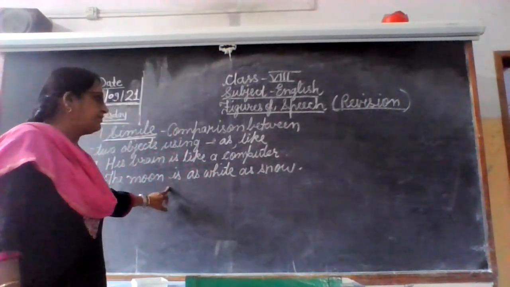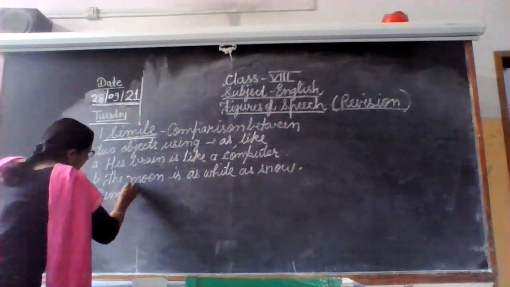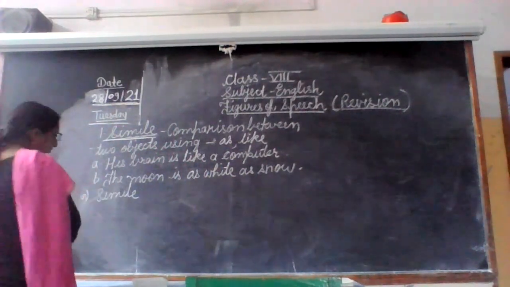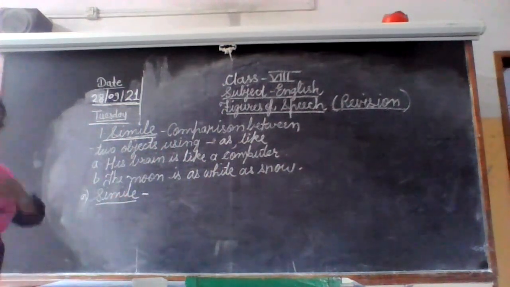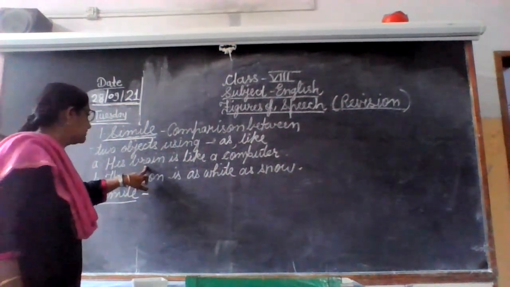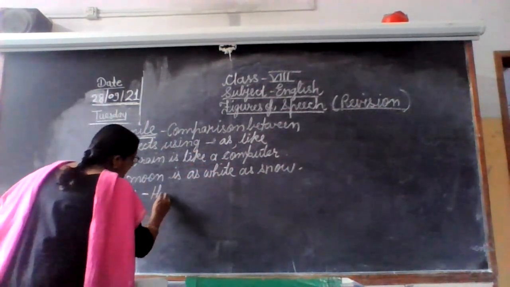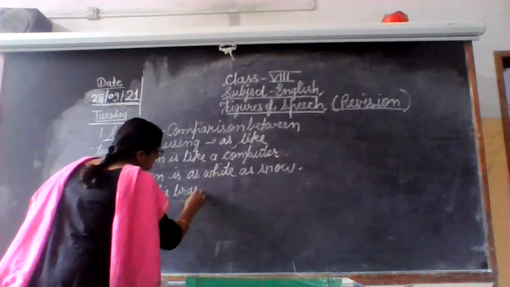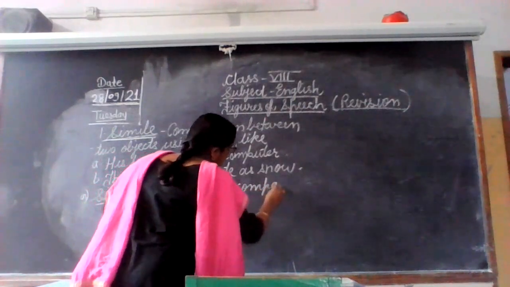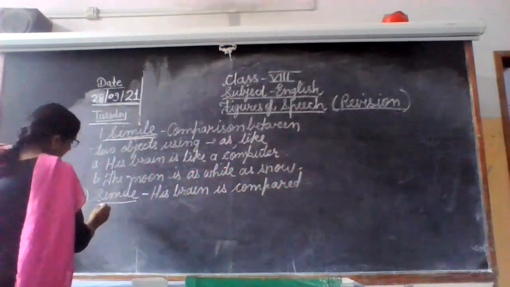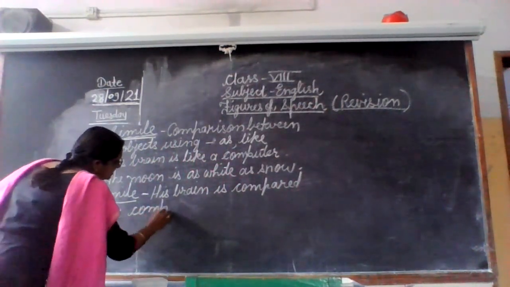So when we will explain this figure of speech, first we will write down the name of that figure of speech. Suppose we are explaining the first one. We will write down the name of that figure of speech, underline it, give a dash, and then we will explain what is there in the first. His brain is compared to a computer. So you will explain that his brain is compared to a computer. Now listen here.